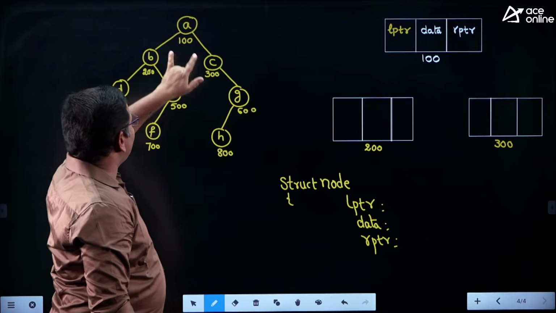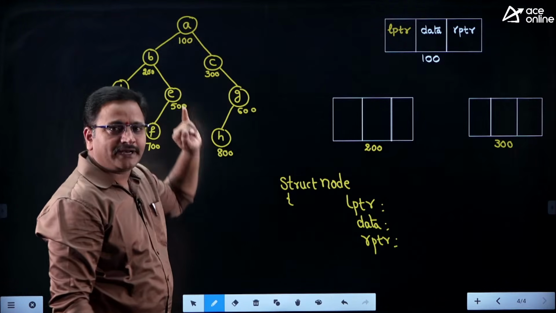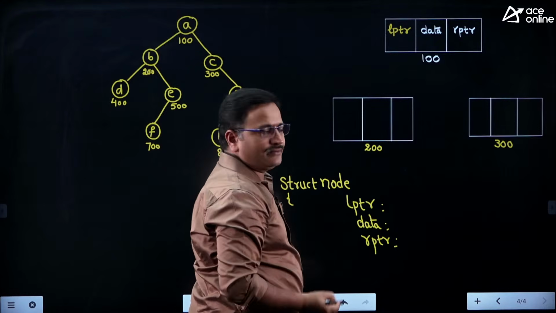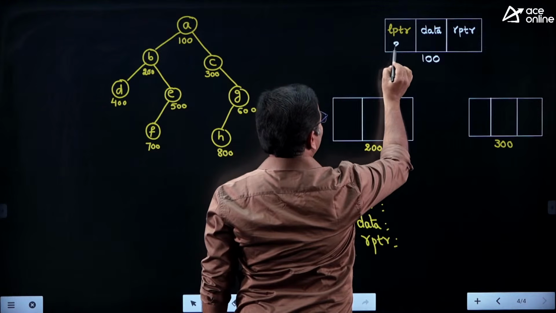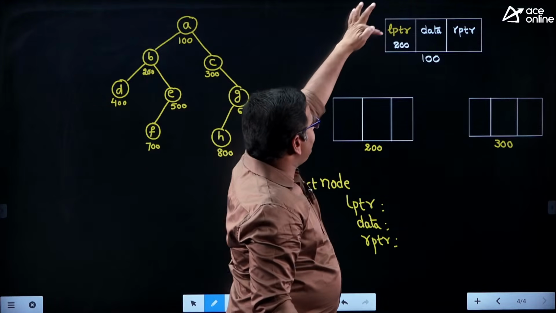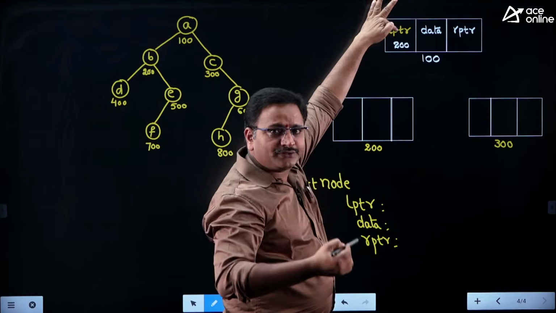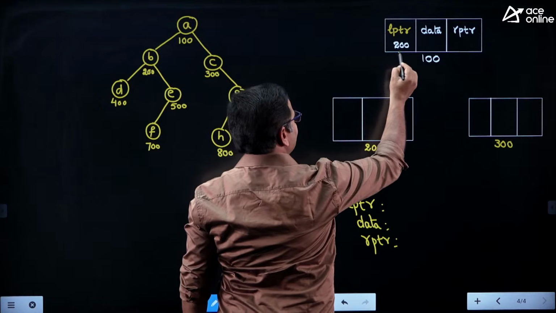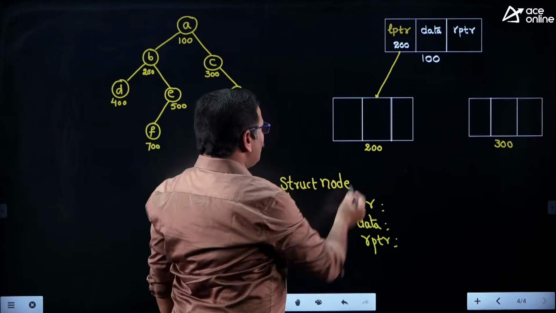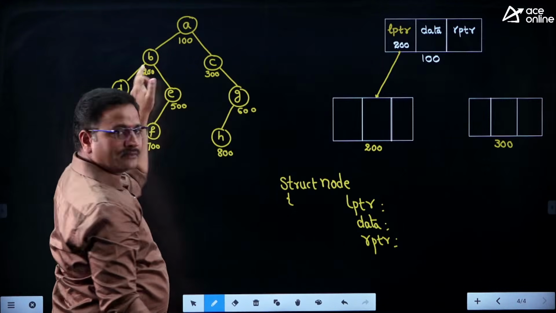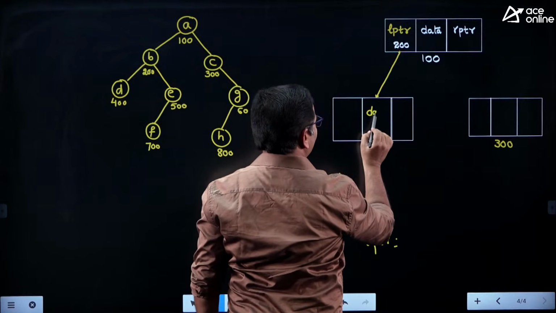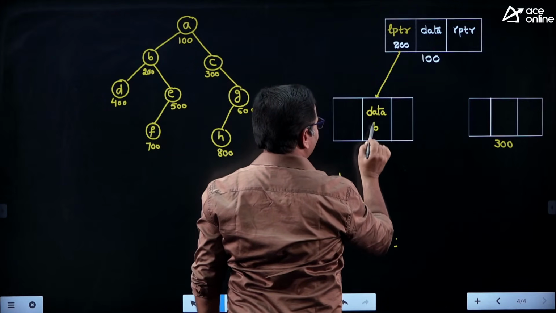So for every node there are two pointers, one is the left pointer, another one is the right pointer, where the left pointer contains the address of the left child node. Its address is 200, therefore I am storing the address 200. When a pointer is holding an address, it must point to the target, therefore this pointer is pointing to the target like this. But who is sitting in the 200 location? B is sitting, therefore here data is B.